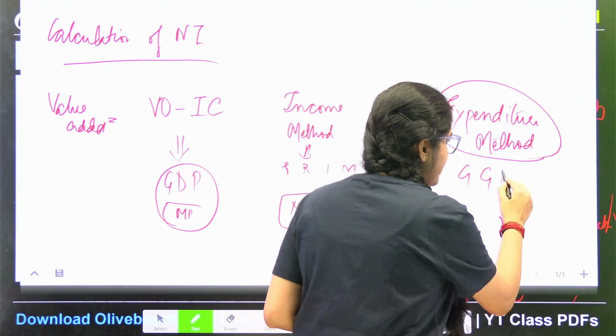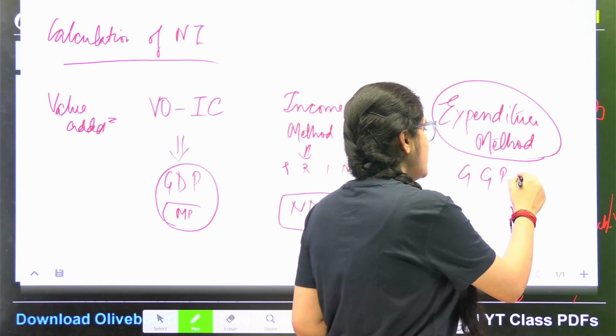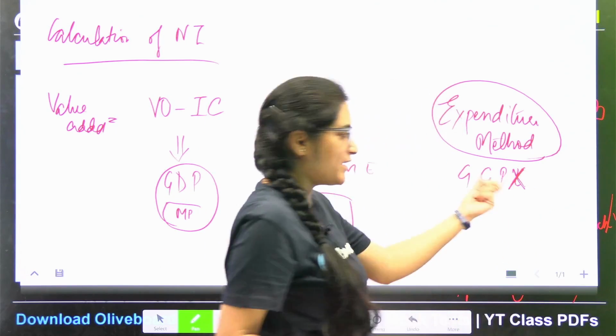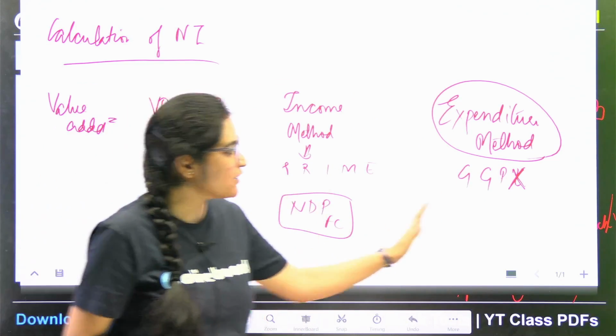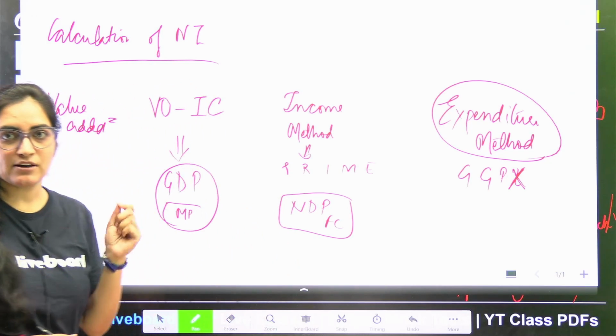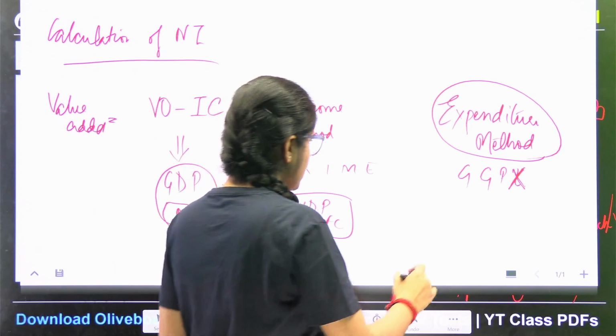Then it was private final consumption expenditure. Lastly, it was your export, or you can denote it via X, the net export. So if I am calculating these 4 parameters, I am using the expenditure method, and with this method what I am going to reach is GDP at market price.